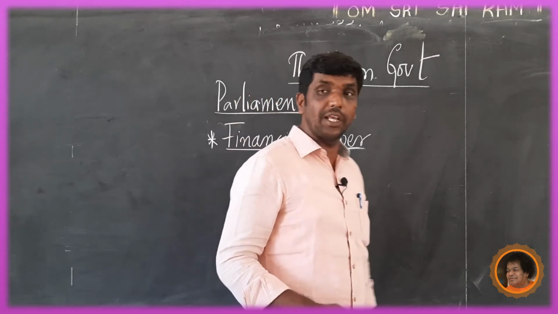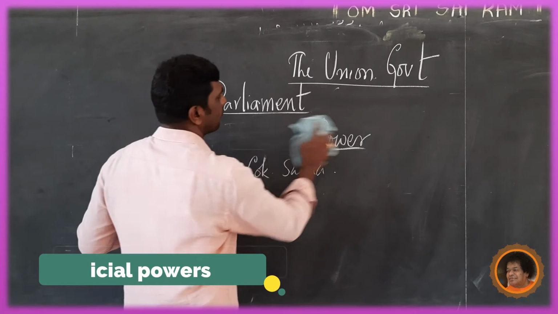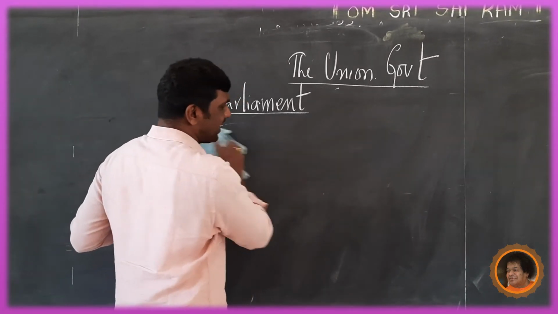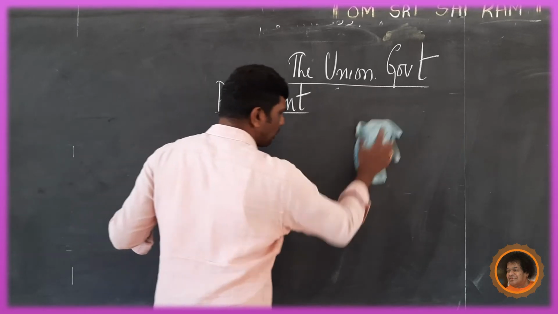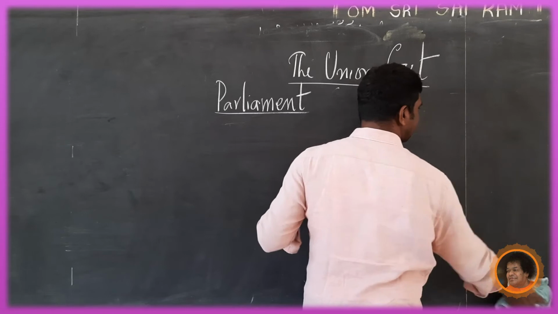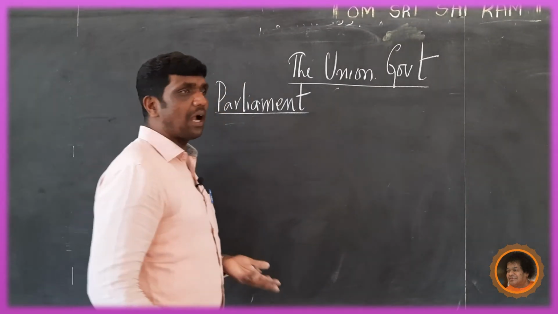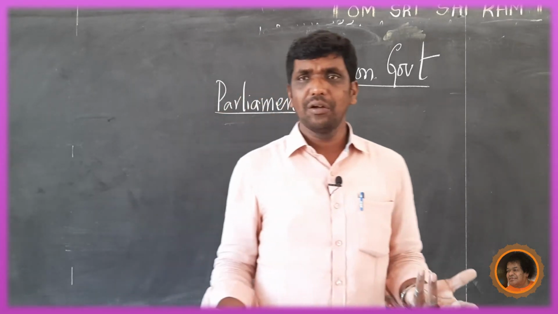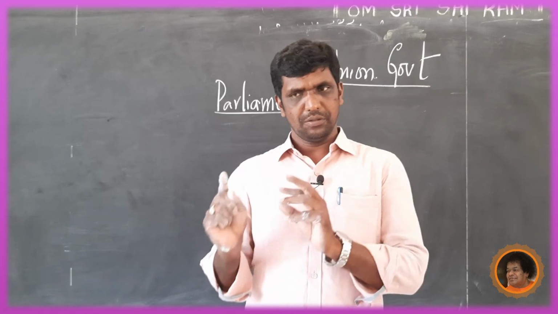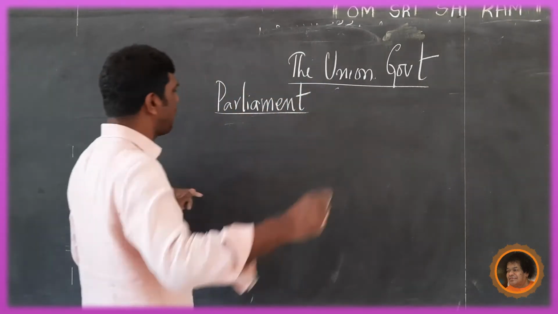Now we are going to see the judicial powers of Parliament. See, for the judiciary there is an apex court, the highest court in India. It governs everything related to the judicial system. But what is the relation, and what are the things for Parliament to discuss regarding the judiciary? Now we are going to see the judicial power.